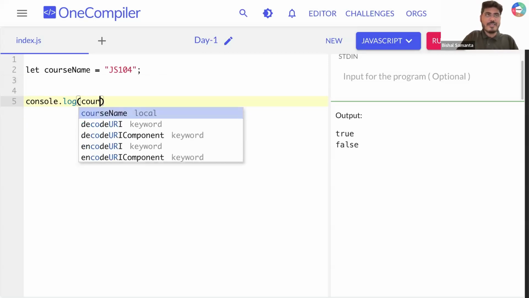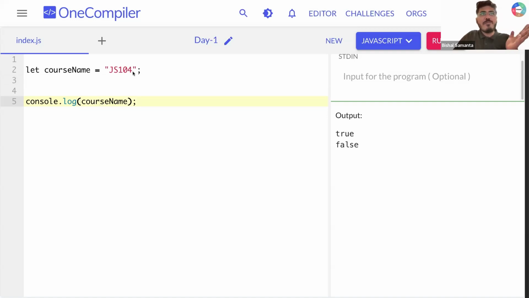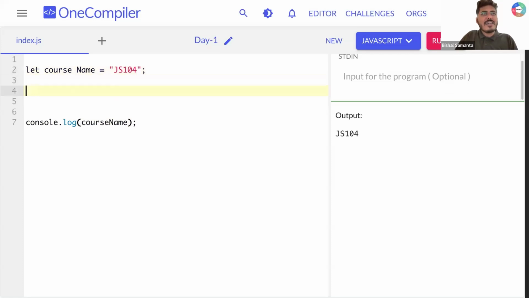Console.log course name. Because I'm having a string here, in double quotation marks, that means the data type here is string. So if I run this, you can see JS104 is printed, right? Okay. Now let's say, can I create a variable name like that?